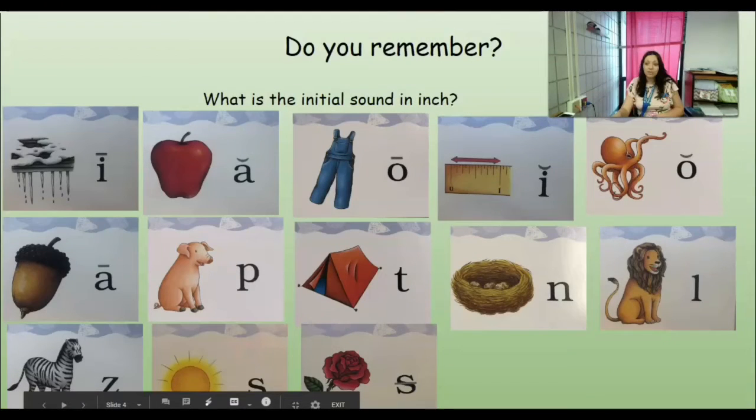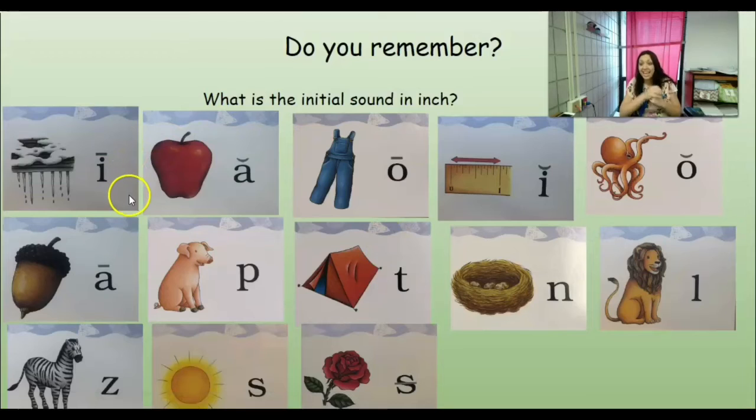All right, and we are getting so many sound cards now that it's hard to fit them all on one slide. So let's practice. Remember, when I point at it, you're going to say the sound. We're not going to say the picture's name, okay? So if I point at this one, it's got that macron on top, so you would say I. So I'll say it, then you say it. Ready? So I.